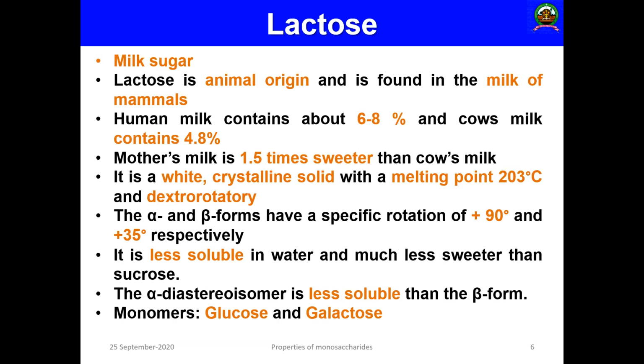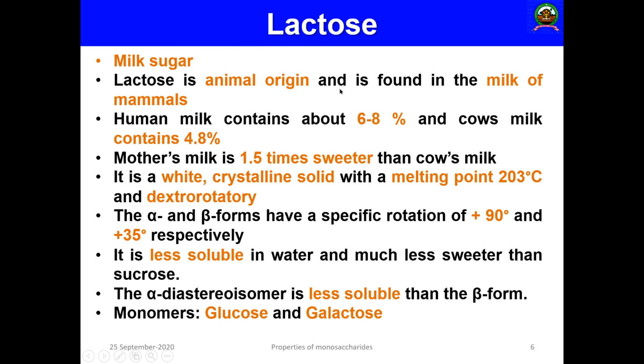Then the second most common disaccharide is lactose. Lactose is known as the major milk sugar, and it is generally of animal origin. Sucrose is of plant origin, whereas lactose is of animal origin and is found in the milk of mammals.